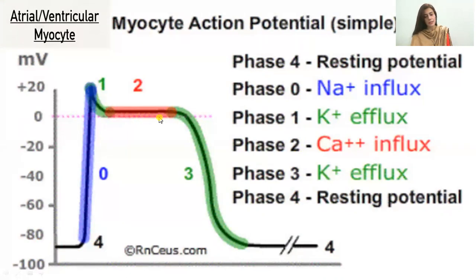Then we have this red line, indicating the influx of the calcium ions. Then we have this green line again indicating the efflux of the potassium ions. Then again we are coming towards the resting potential. These are the 5 phases which are in the myocytes, the atrial and ventricular myocytes.